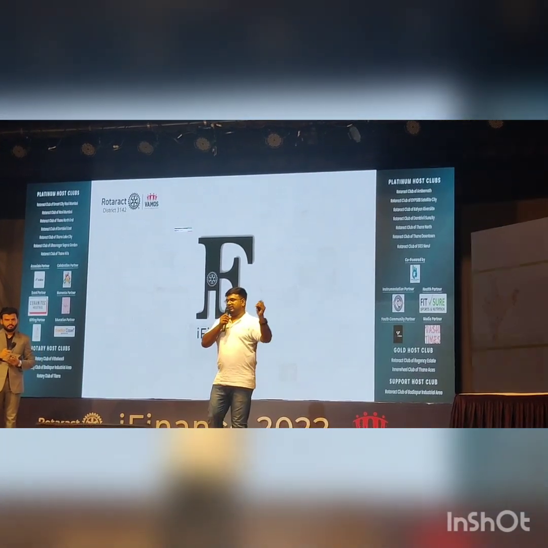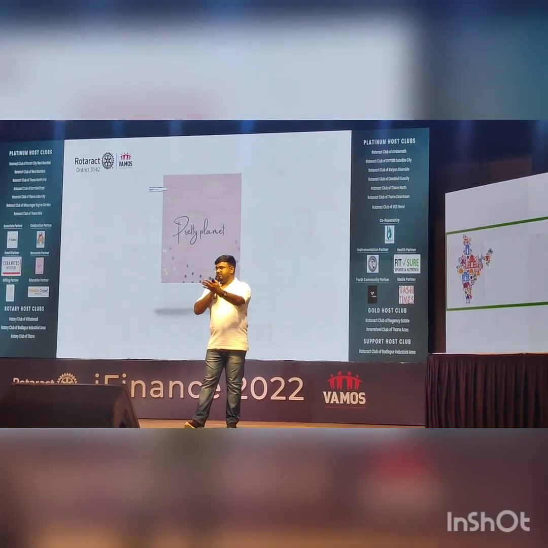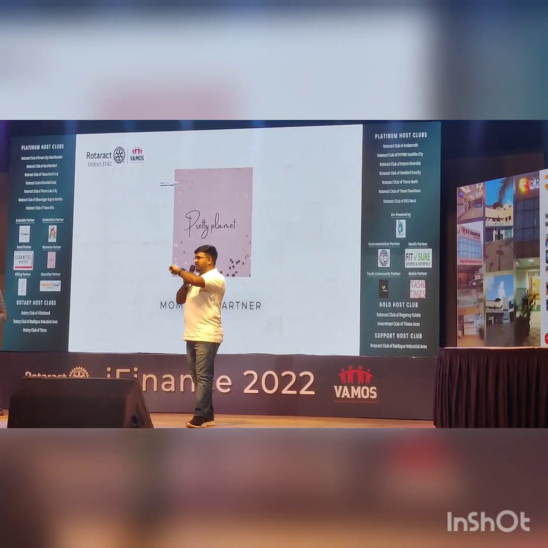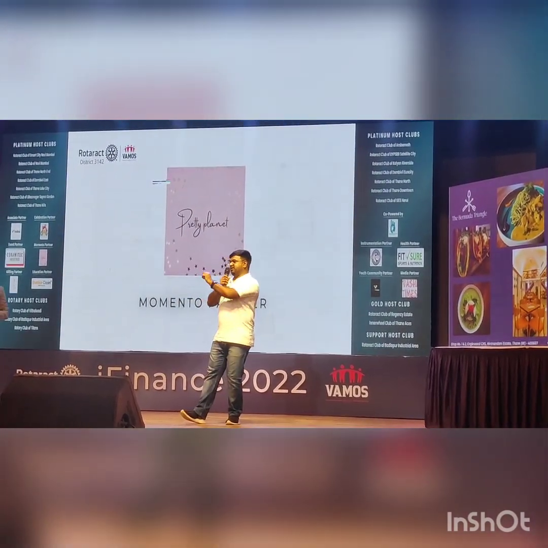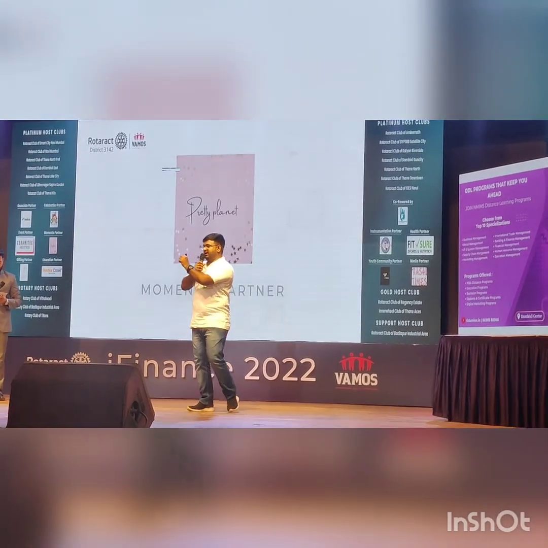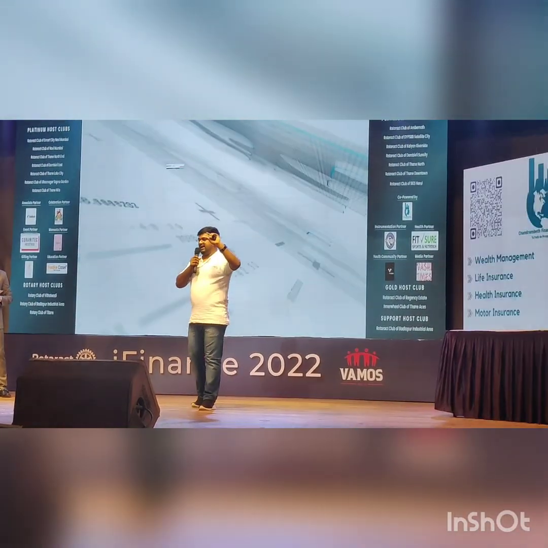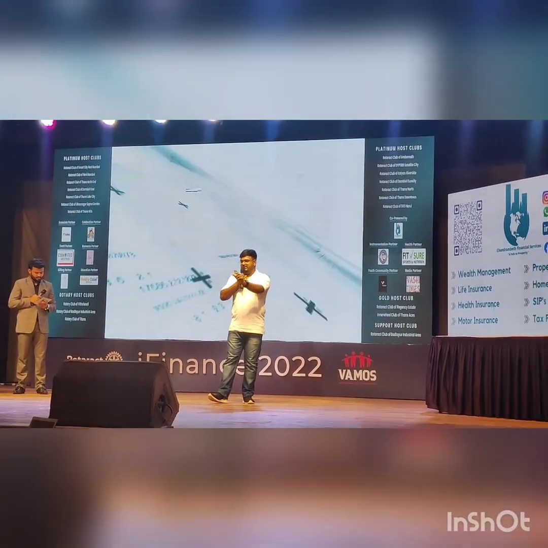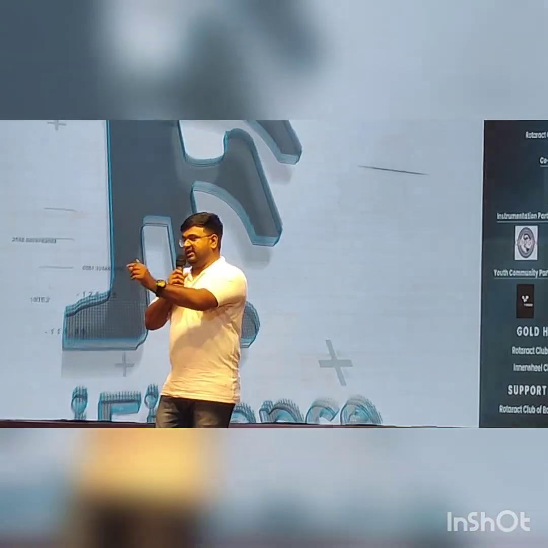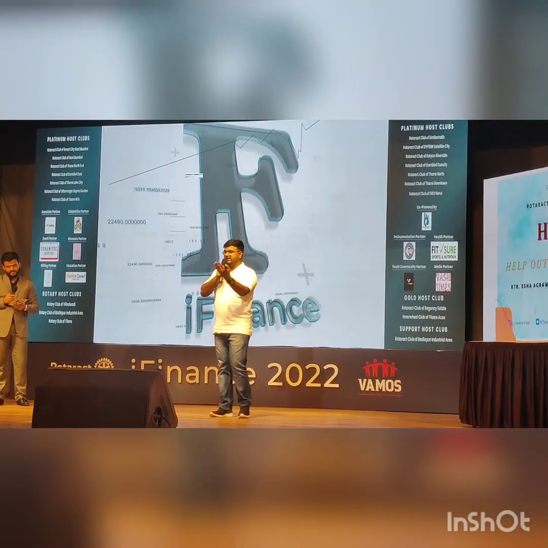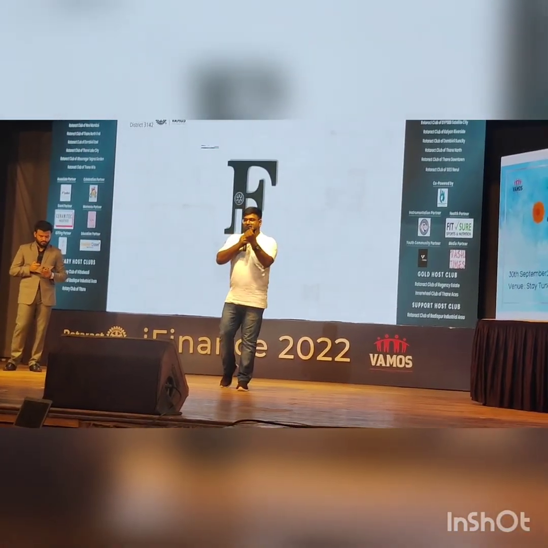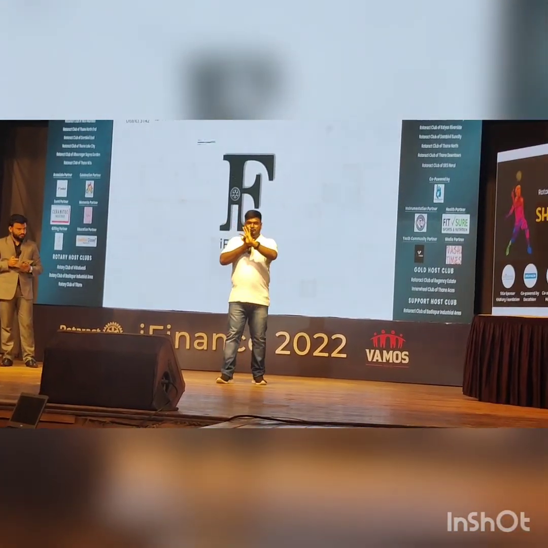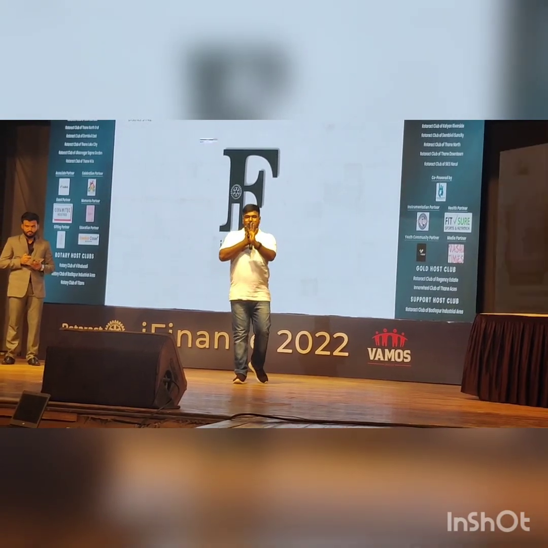For example, you go to a restaurant and order something, and at the bottom of the menu they have written that 5% GST will be extra, charged separately. You have heard that, right? You see this item is 200 or 300, and you order, but in the bill you see 300 plus 5%. So that tax is a type of indirect tax. So first and foremost, that is the difference between direct and indirect tax.